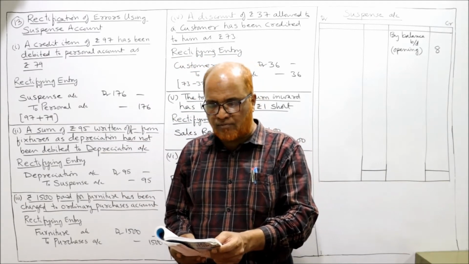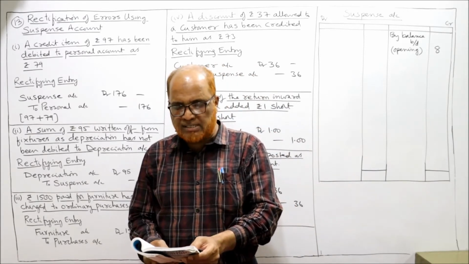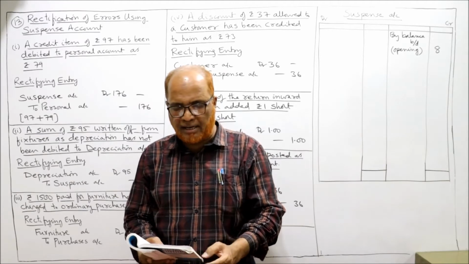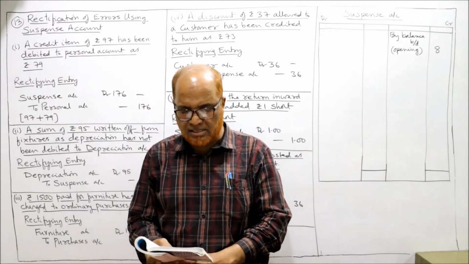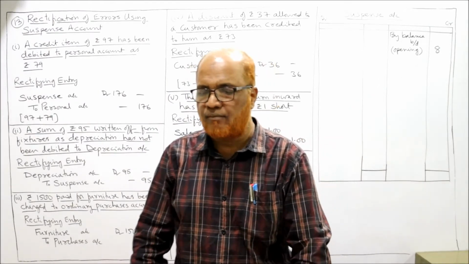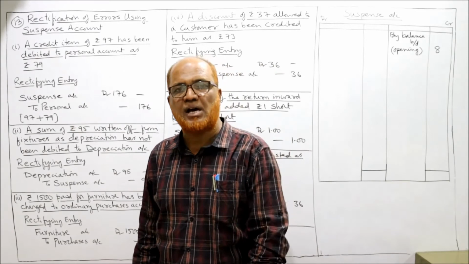And being desirous of closing the books, he places the difference to a newly opened suspense account, which is carried forward. In the next period, he discovers that... So he has given 6 errors. Now we are to rectify those 6 errors and prepare the suspense account.